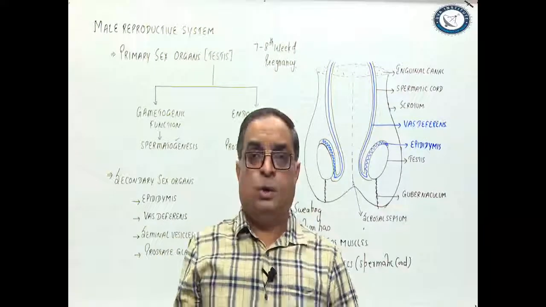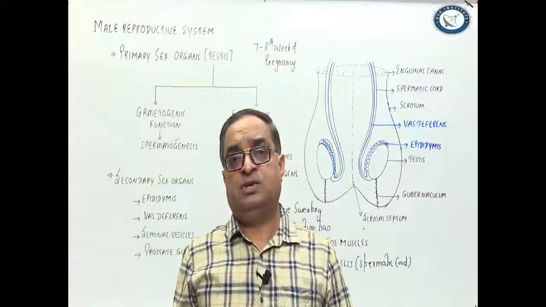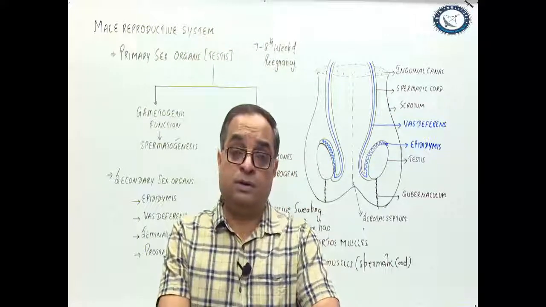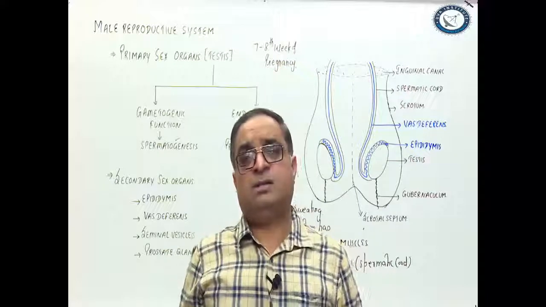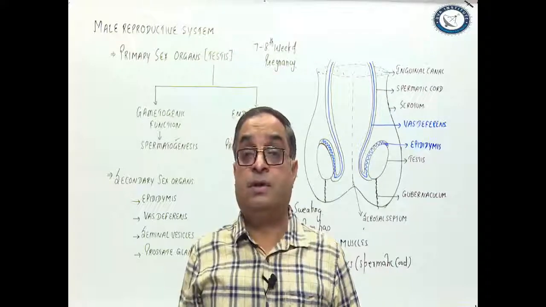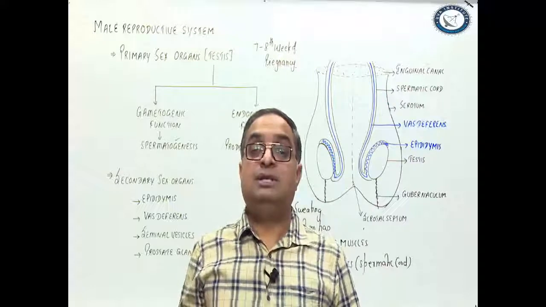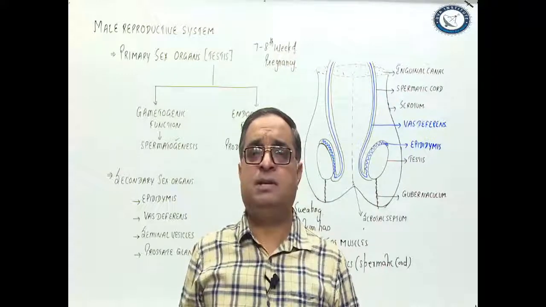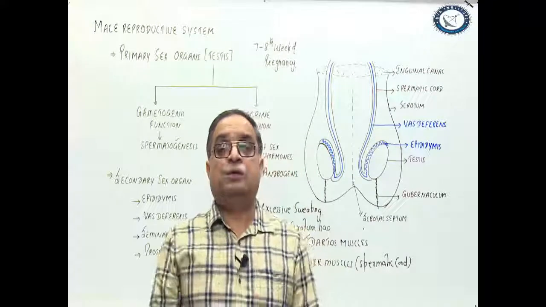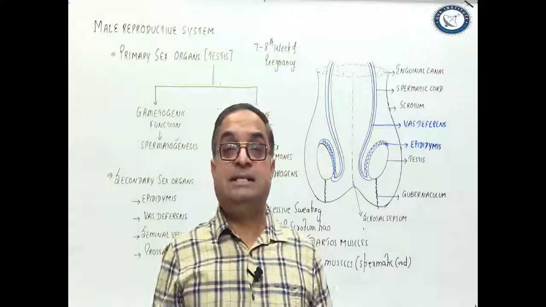Any external factor which keeps the scrotal area at high temperature, for example, those males who are engaged in such an occupation where the temperature remains high, like the blast furnace workers or those who are working in those factories where the temperature is very high, or a regular habit of wearing very tight undergarments or very tight jeans will decrease the sperm count over a long period of time because scrotal area should remain at a comparatively lower temperature for the healthy sperm production. Is that clear? So that was in brief about the male primary sex organs, that is testes.